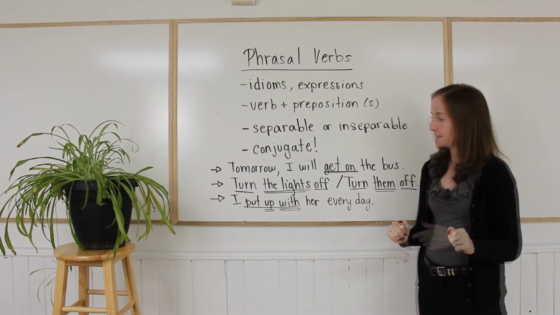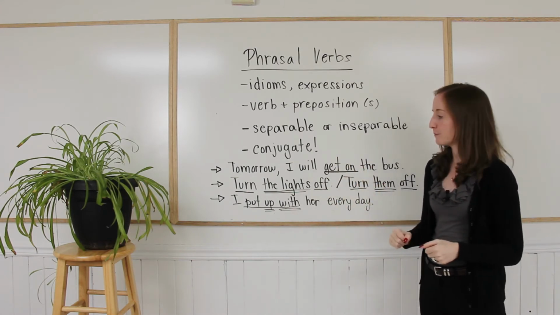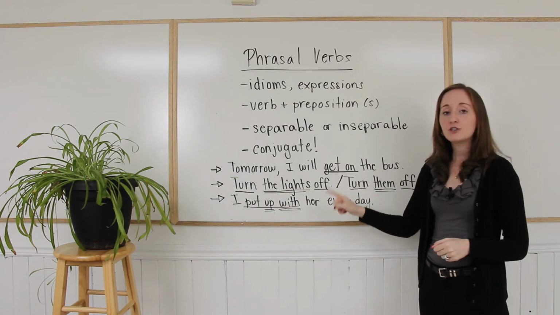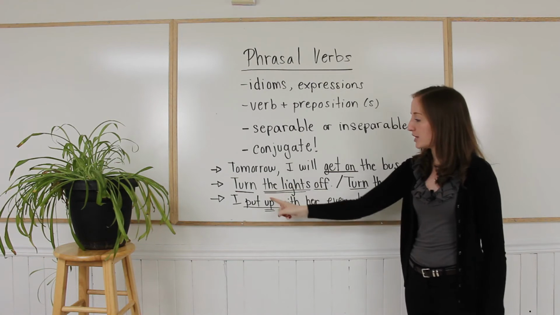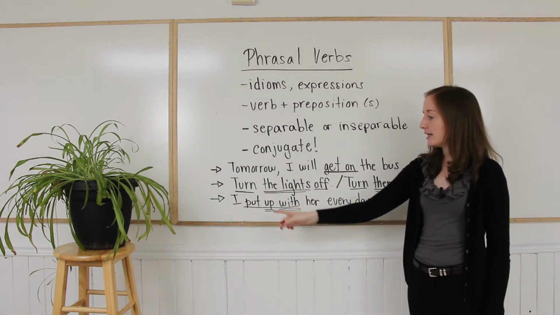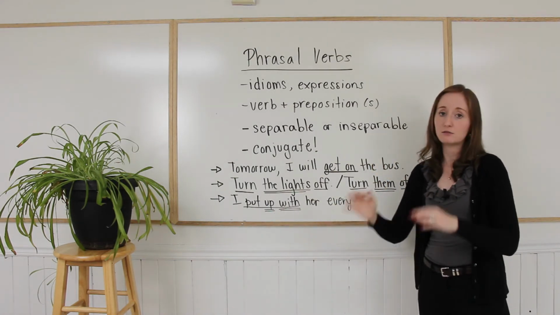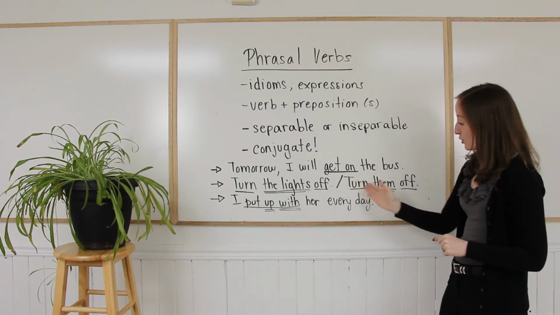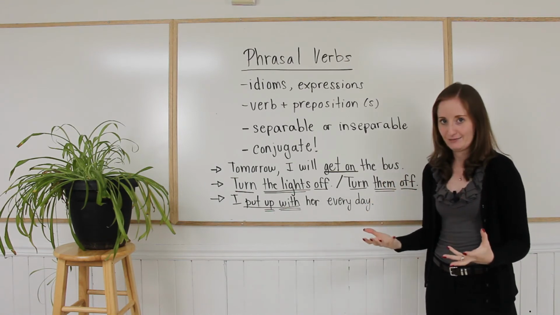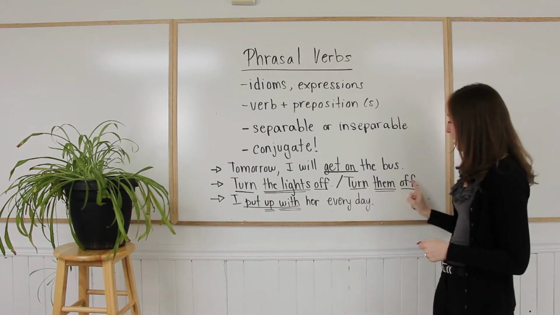For example number 2, you have an example of a separable phrasal verb. Turn off. Like turn on, turn off, you can separate and put your object pronoun in the center. Here, turn the lights off. Perfect. Turn off the lights, also no problem. In this example with turn off, you can also replace your direct object with an object pronoun. Turn them off, them plural because lights plural.